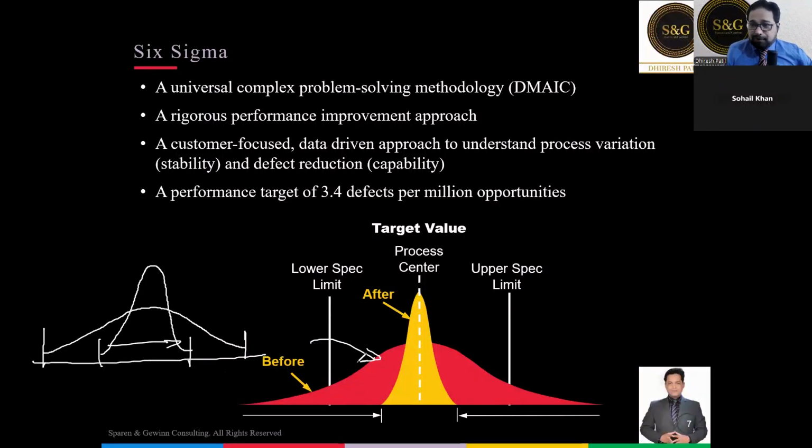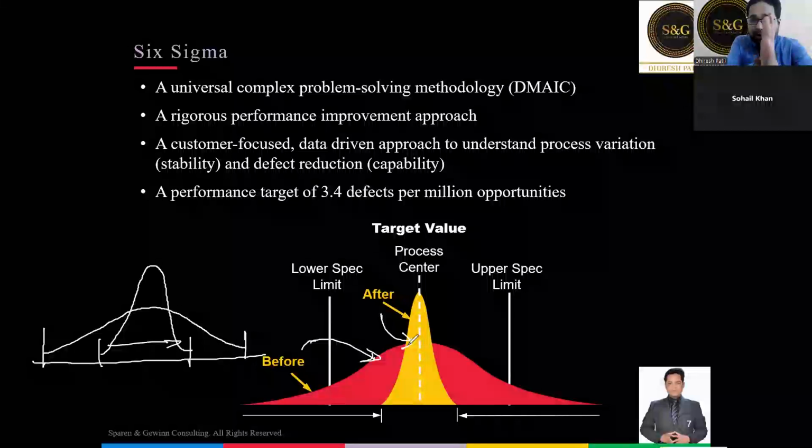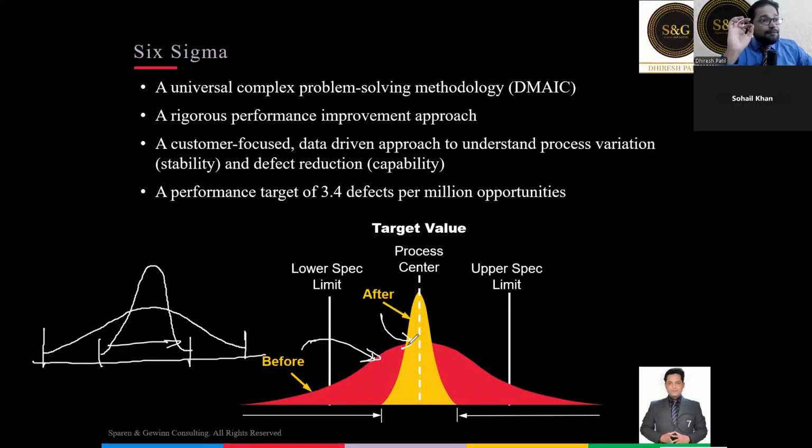This red or pink, whatever color you are observing, is before improvement. It was a very wide bell-shaped curve, 8:30 to 9:30. You remember that? And this yellow bell-shaped curve represents after improvement. So before and after. After is very close to the target and has very less variation. See, we cannot eliminate variation because variation is the nature of nature. It's an integral part of nature. You cannot eliminate variation from the system, but we can reduce the variation for sure. That is what we are going to do.